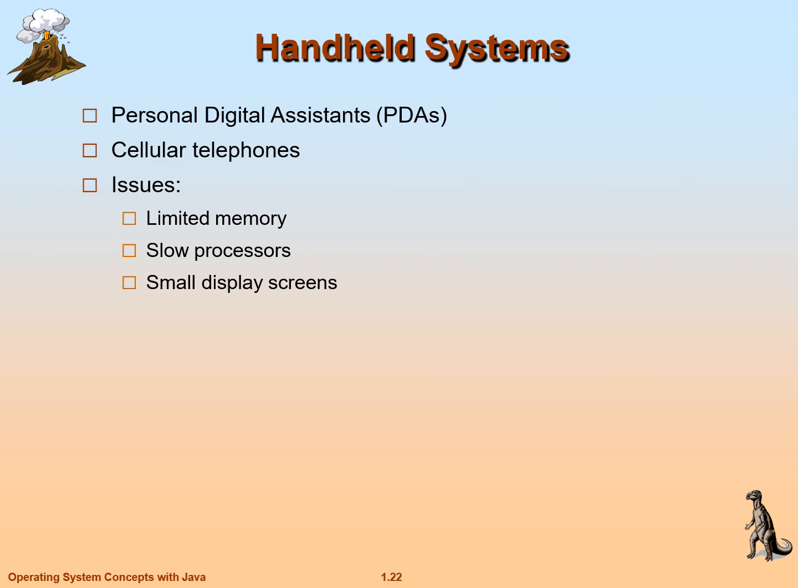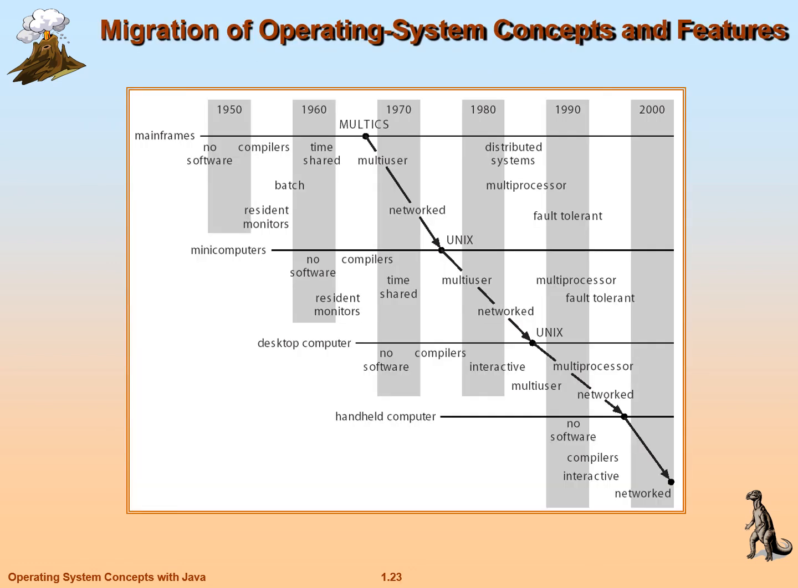Next, we'll see the handheld systems, which we can hold in the hand: personal digital assistants, cellular phones. For all these things, limited memory, no need of huge memory, since we won't run any big programs on this. Slow processors, no need of a high-end processor like i5. And the display screen is very small. These are all used for in-hand systems.